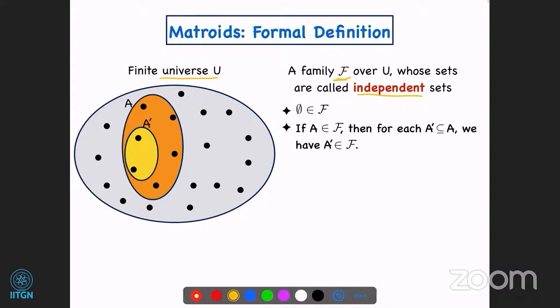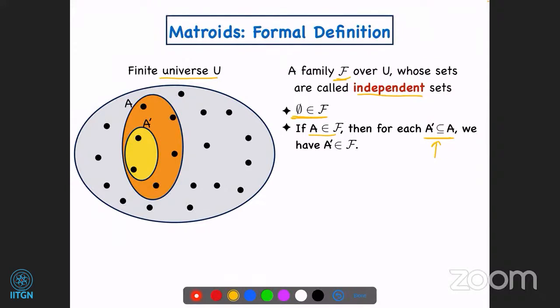So we say that this pair, U comma this family F, is a matroid if the following conditions are satisfied. Firstly, the empty set always belongs to this family. The second is that if you look at any set A in this family, then any subset A prime of this set A also belongs to our family F. Notice that this already encapsulates the first item, since the empty set is a subset of everything. So if we just have the condition that for every set in our family each of its subsets is also in our family, then this also includes the first item.